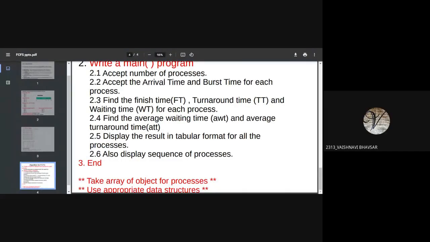But ma'am, how will we get the previous process? You need the previous process's finish time, right? Yes, ma'am. So BT of I plus FT of I minus 1. So I was asking you that. I need I minus 1. So for that.